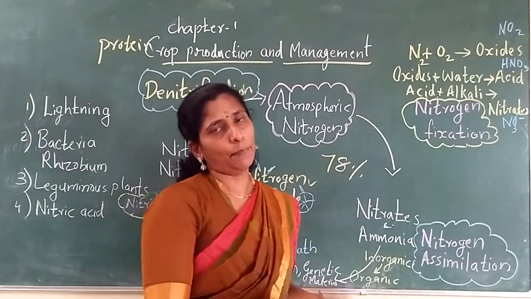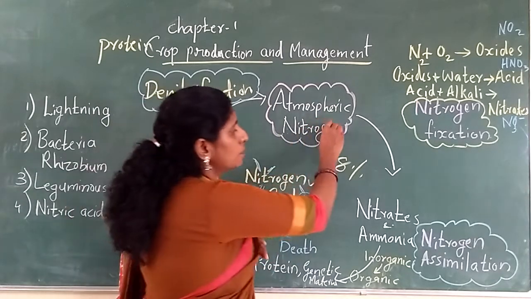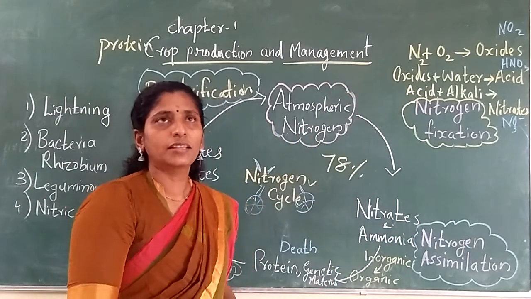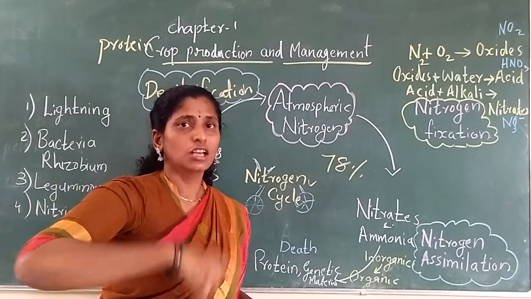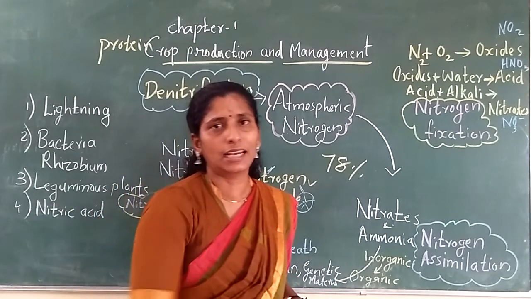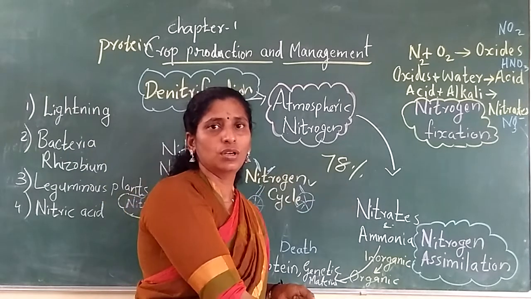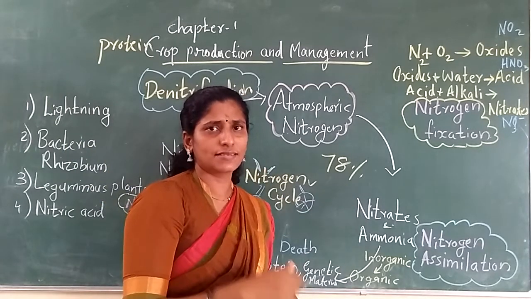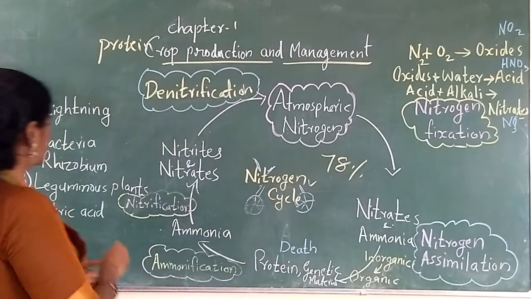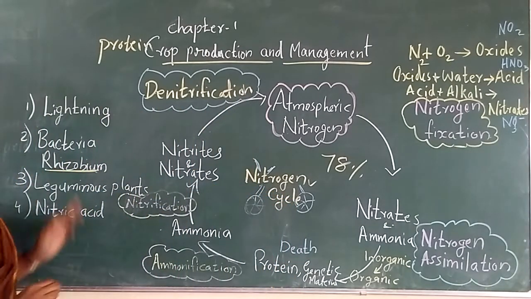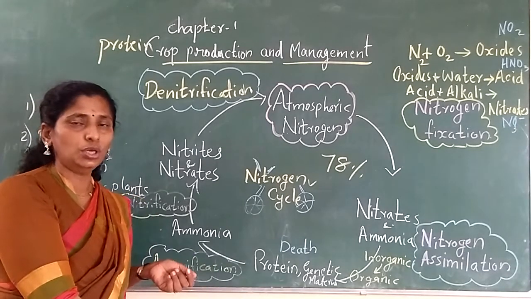So what happens to nitrogen? The nitrogen in the atmosphere must reach the soil. Then only the plants can take nitrogen. So who is helping with that? You have learned in the earlier class. Who is helping to change the atmospheric nitrogen into a form in the soil? Yes, one bacteria. What is the name of the bacteria? Rhizobium. Rhizobium bacteria can convert atmospheric nitrogen for the soil.